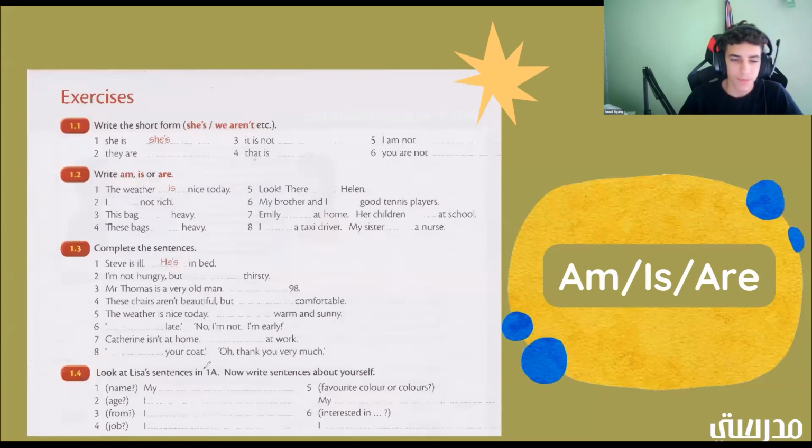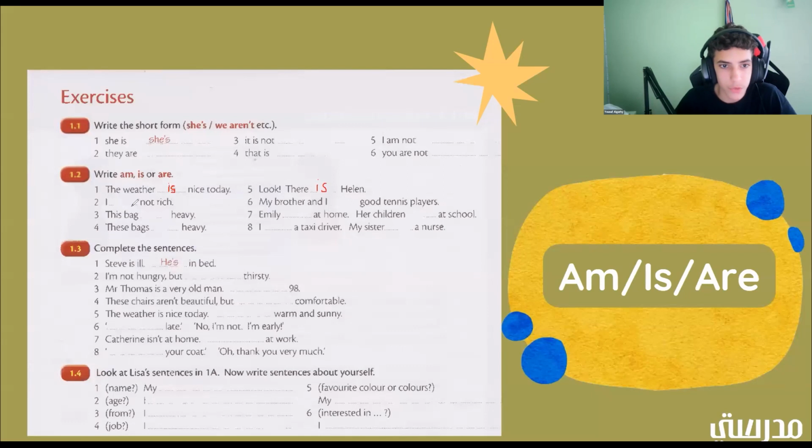All right, so here in the next part, we're going to write am, is, or are where it's supposed to go. So the first thing is the weather is nice today. All right, so you write is here because that's what would make the sentence make sense. Okay. So now we have, look, there, blank Helen. So what goes here? Yes, good job. Is goes there. All right. So there is Helen.